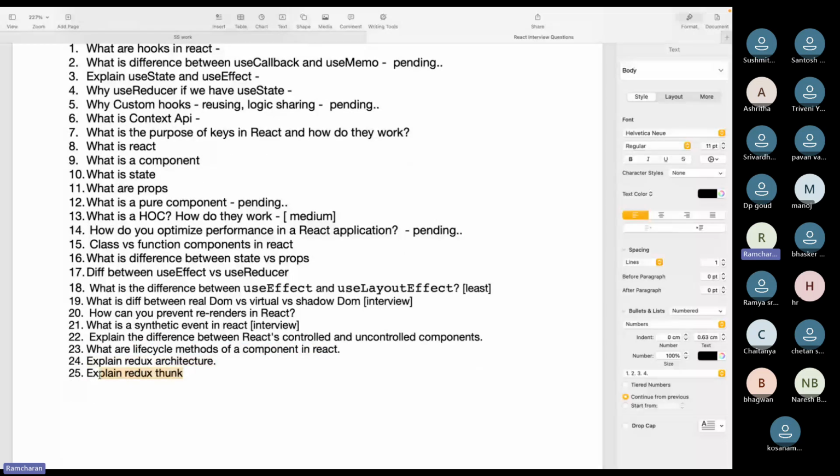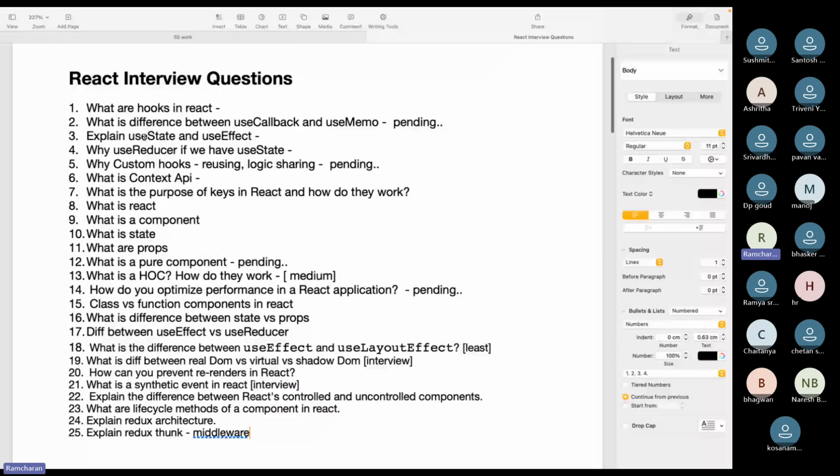Redux Thunk is a middleware. So I did not explain middlewares, right? Middleware also, mostly they'll not ask junior developers, but for advanced people, like how you will handle asynchronous operations in Redux. So you have to use this Redux Thunk middleware. So I think we covered most of them, right? We already discussed a lot of them.